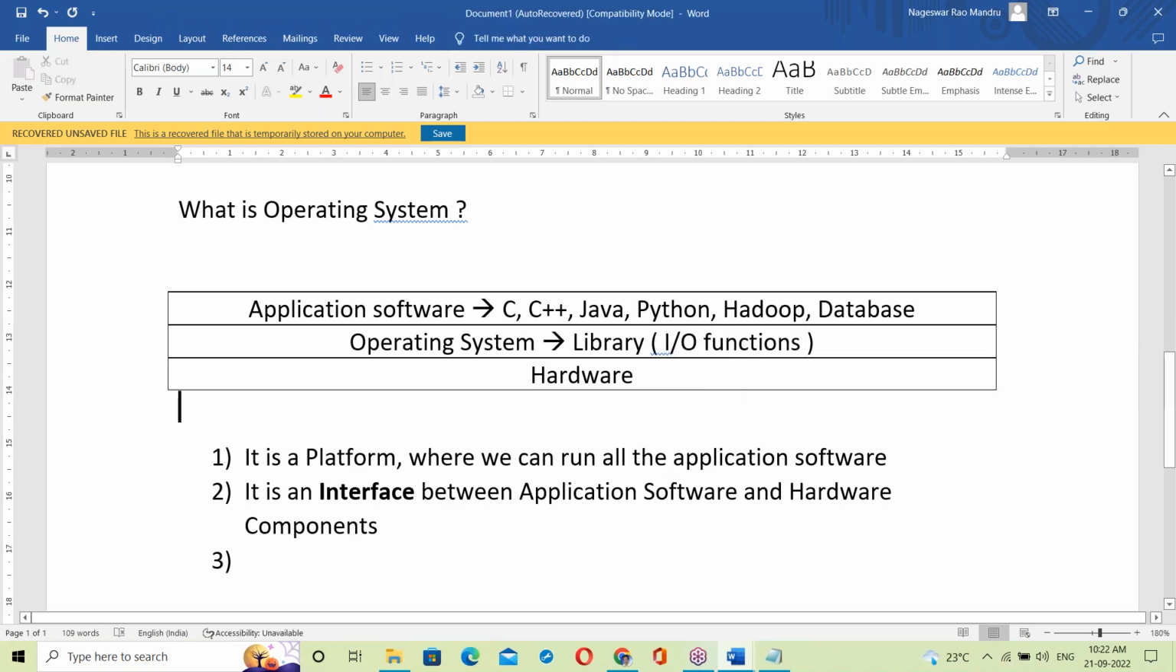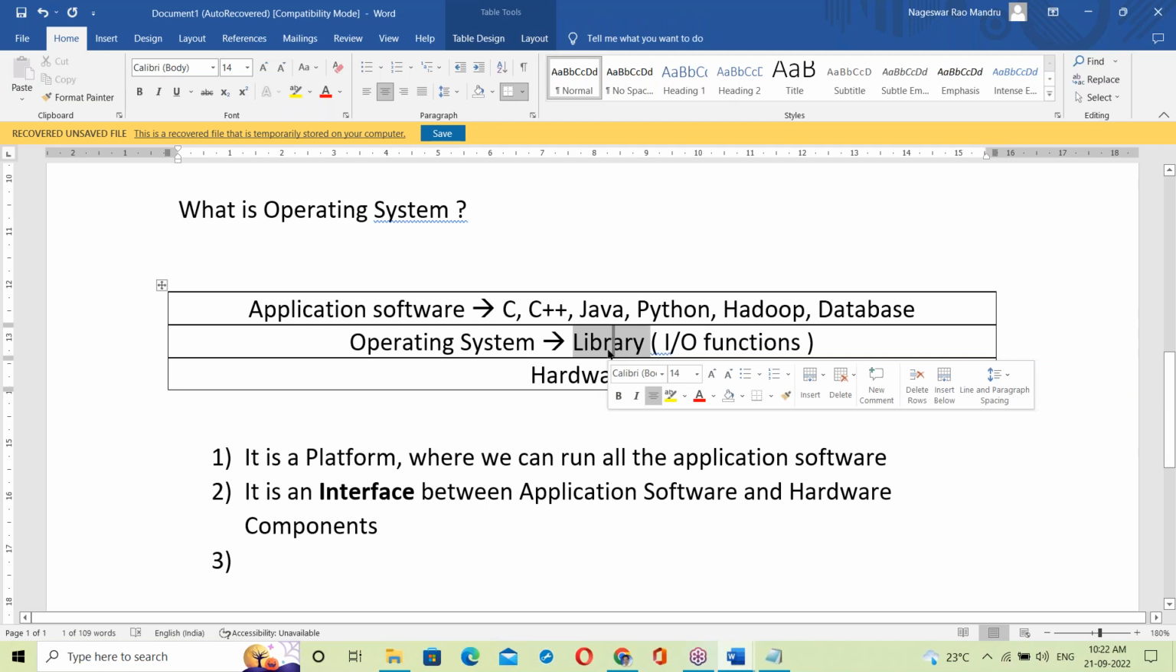Every OS is developed in C language only. Unix, Linux, Windows, Mac, Solaris, all the operating systems are developed in C language. So these are C language functions. That library is a collection of C language input-output functions to perform IO operations between application software and hardware components.